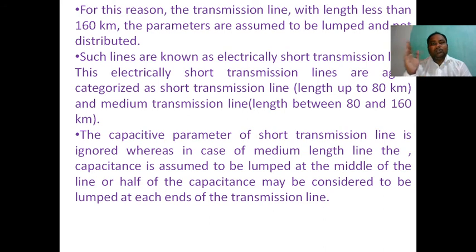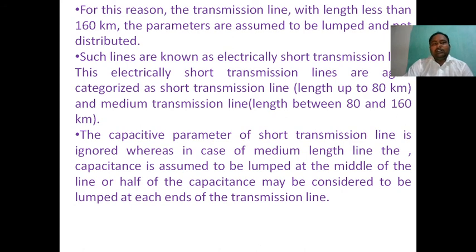Finally there is the end condenser method, where the total capacitance lies on the receiving end side. That's a very important point.